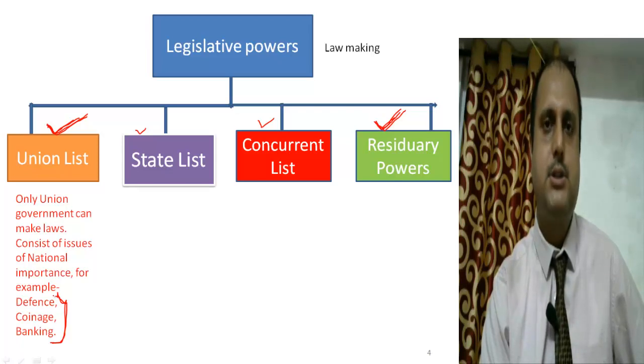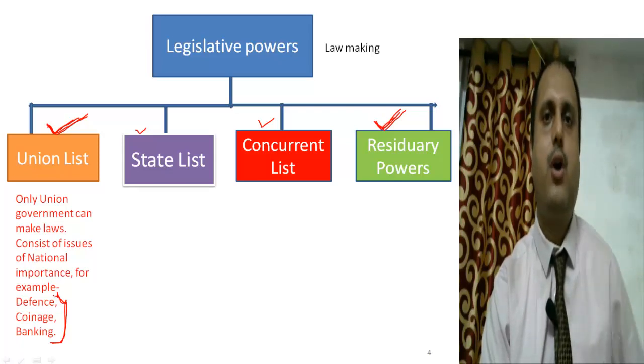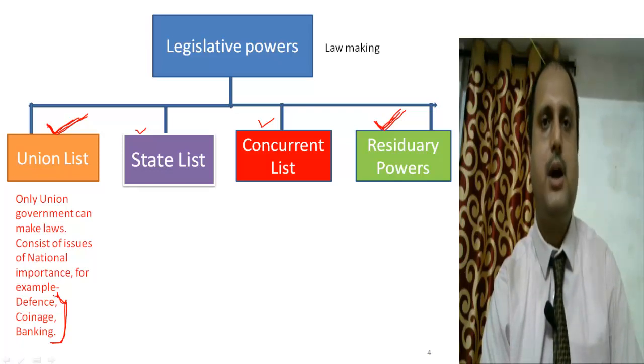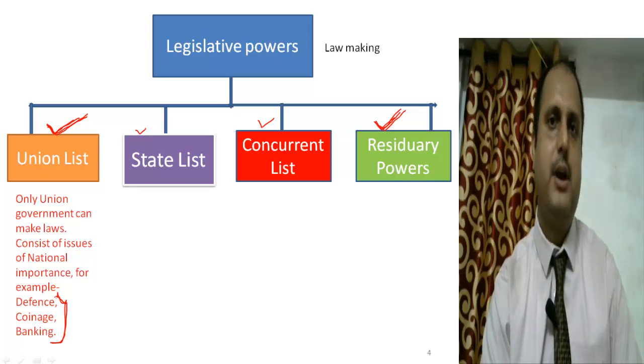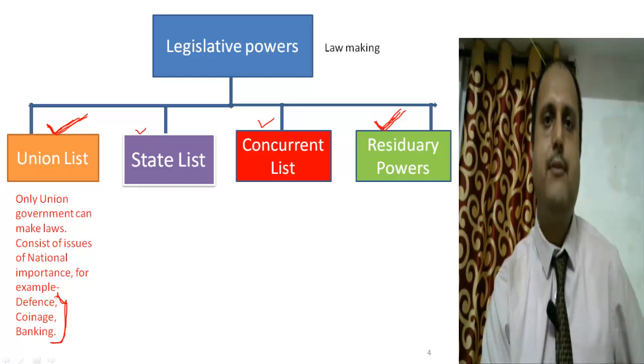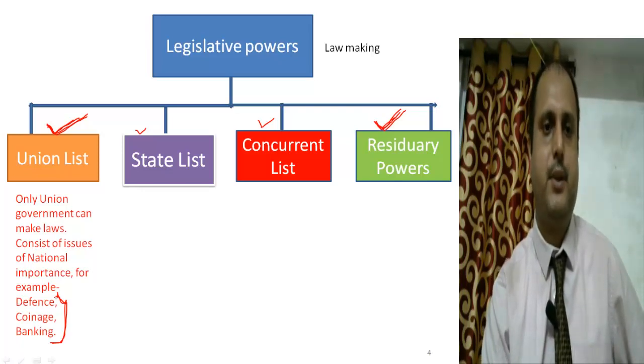It means the currency. We have a similar type of currency all over India, from Kashmir to Tamil Nadu. So we have uniform laws all over the country so far as Indian currency is concerned.